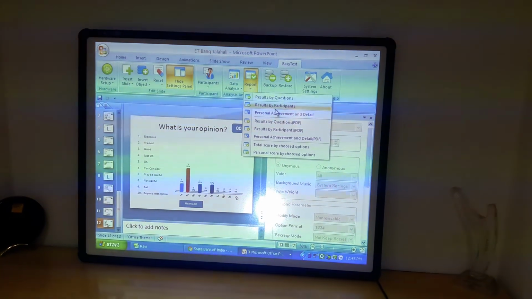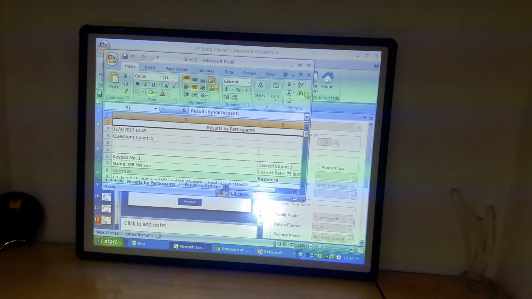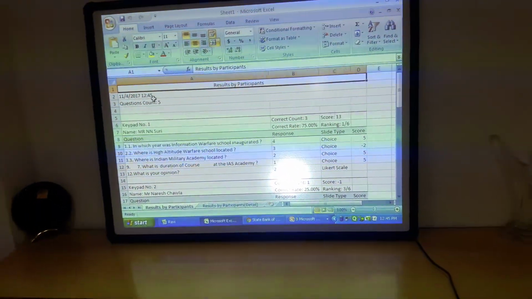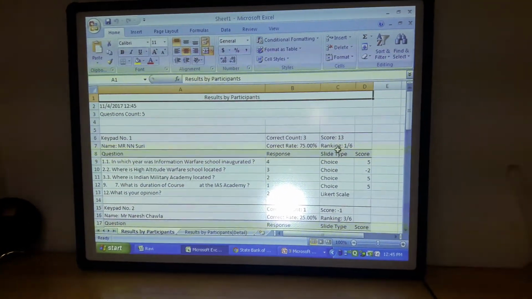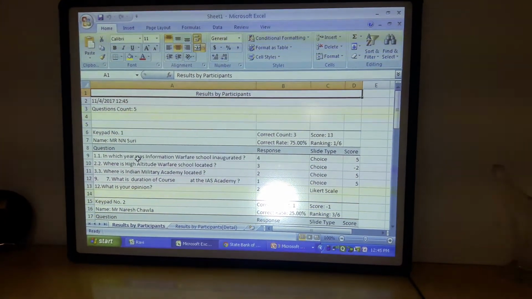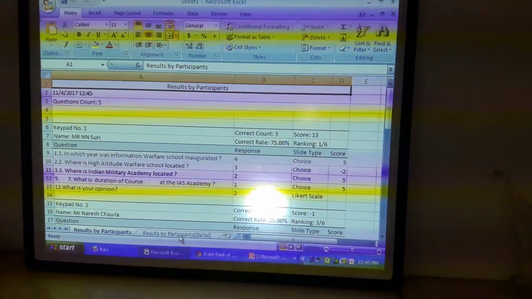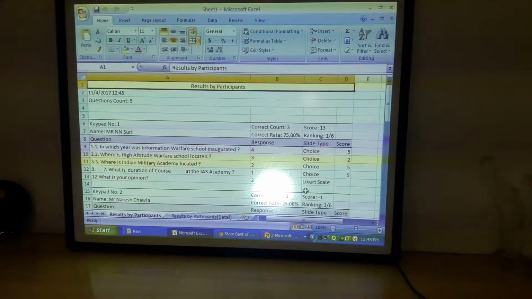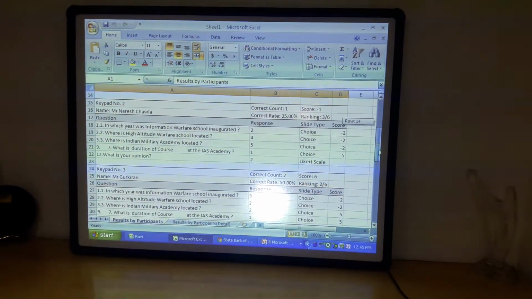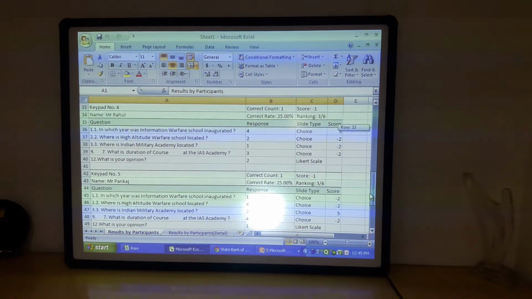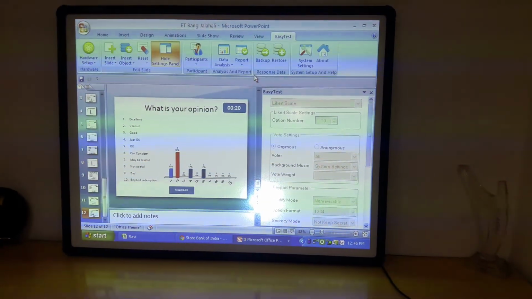Now for some serious reporting. It's a result by participants. This is it. It gives you date, time, 5 questions. Keypad number 1, Mr. N. Suri. Correct count 3. Score 13. Ranking first. As you can see, these are the responses given by Mr. Suri. What were the options available? You can also have that over there. And this is the scoring. I have given negative marks also. We got the results of each and every student in the entire Excel format. It's very good. You can take it out, print it out, sign it and give it to students then and there.